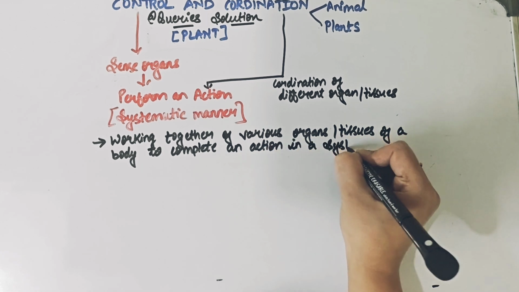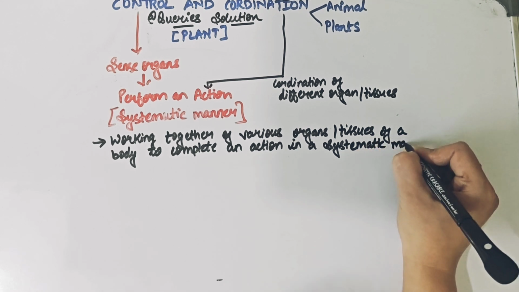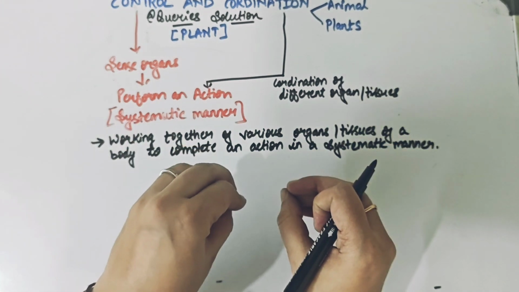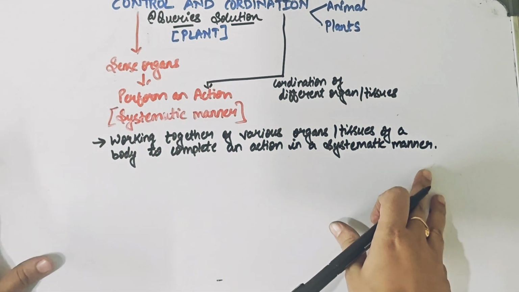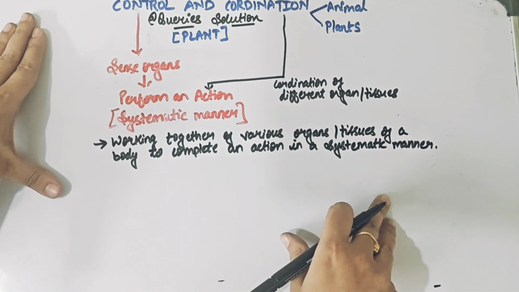This is a proper definition, and you can note it down so that you are able to write it in case it comes in the exam. So the working together of different organs in the body so that an action can be completed in a systematic manner is how we define control and coordination.